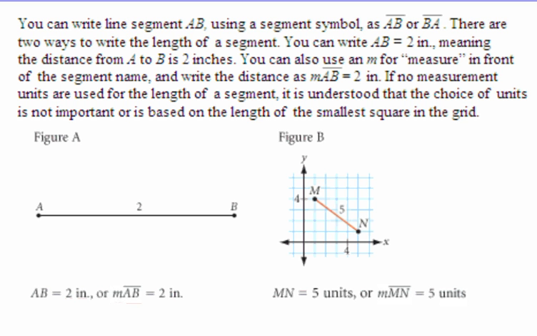Looking at figure B, the second example, we have a graph with a grid, and we have segment MN that has a length of 5. Now in this case, let's say that the units are not indicated. So we can say that MN equals 5 units, meaning the distance from M to N is 5 units, or we can say the measure of segment MN equals 5 units.